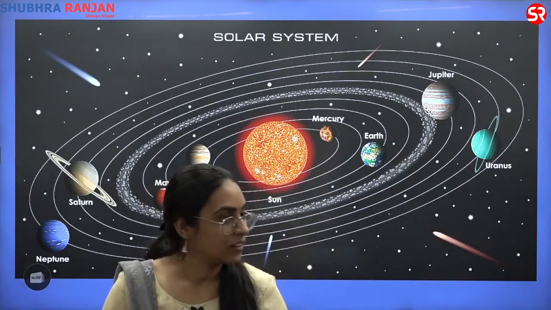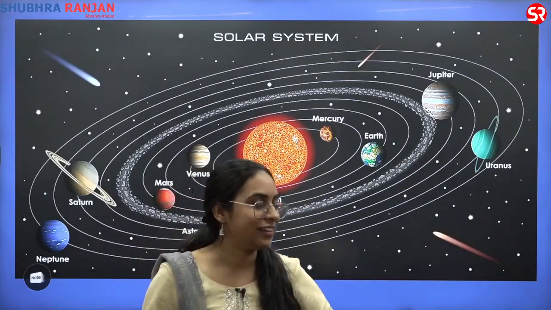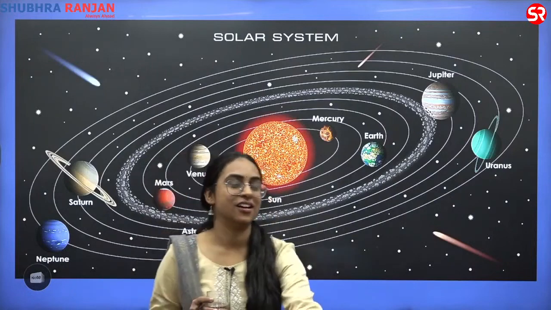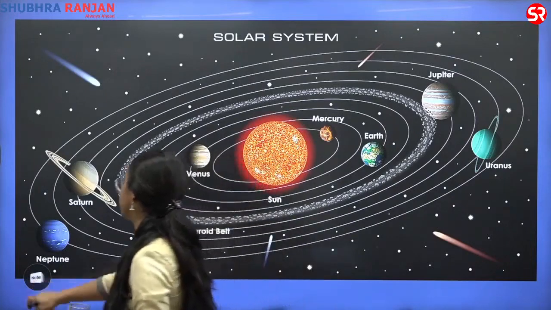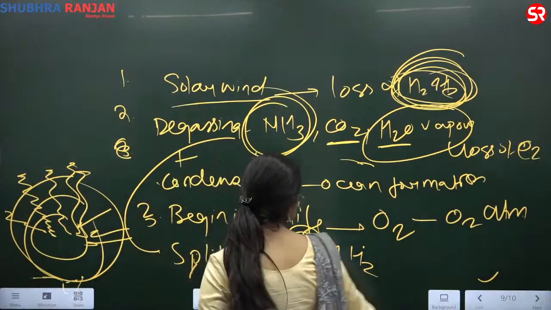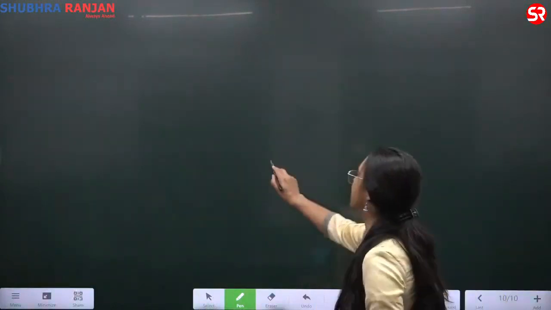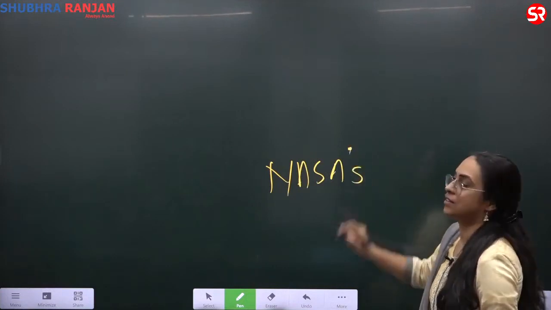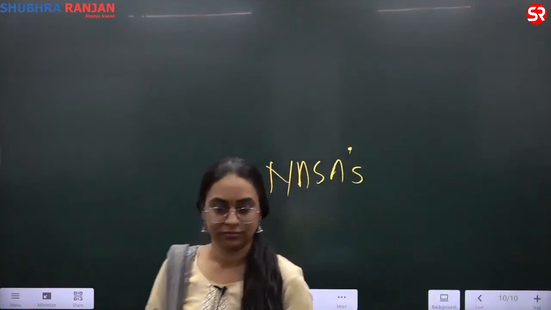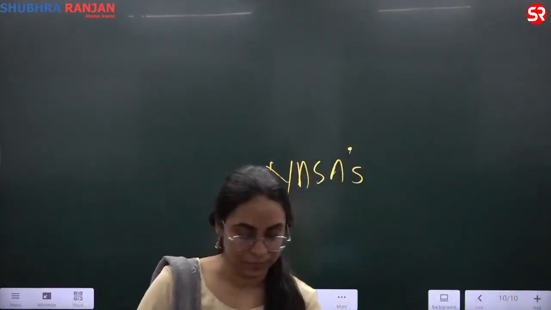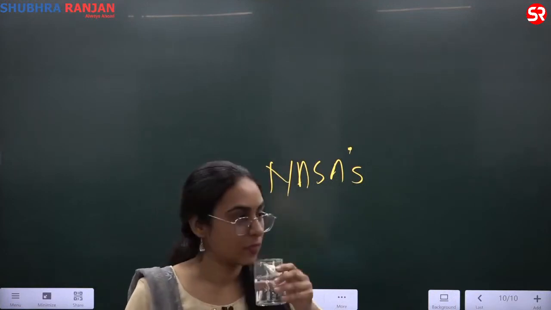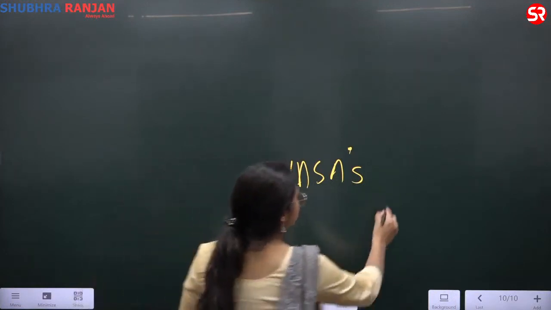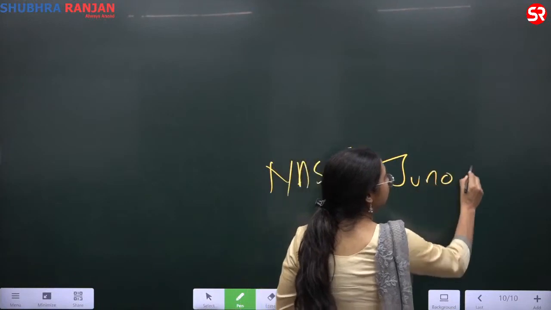Presently NASA, National Aeronautics and Space Administration.